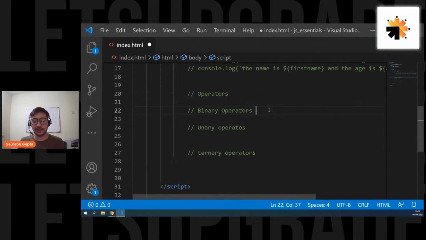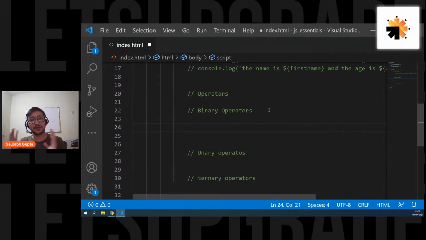Okay. So now let's go ahead and see what kind of things we have in binary operators. Again, in the binary operator category, we have a lot of operators because 90% of the operators work with two operands. So they fall under the binary operator category. And again, based on how they work, they are divided into different categories.